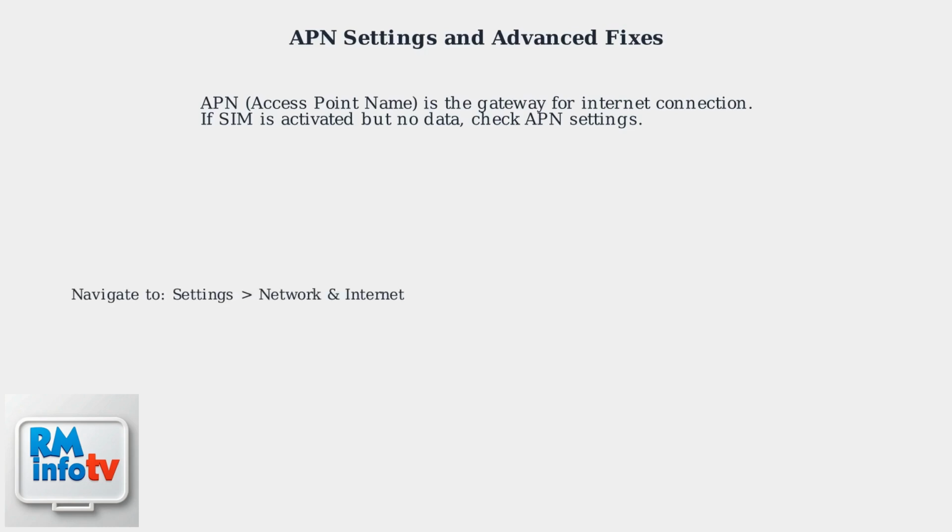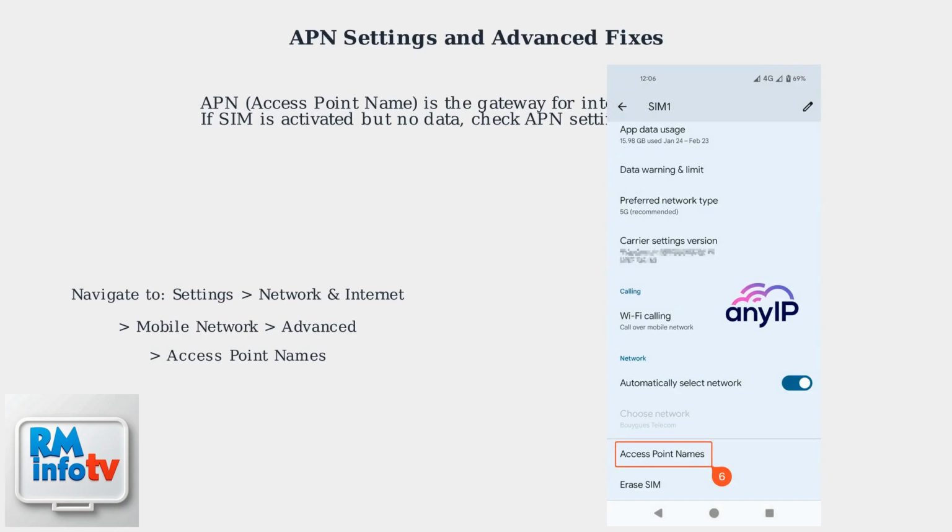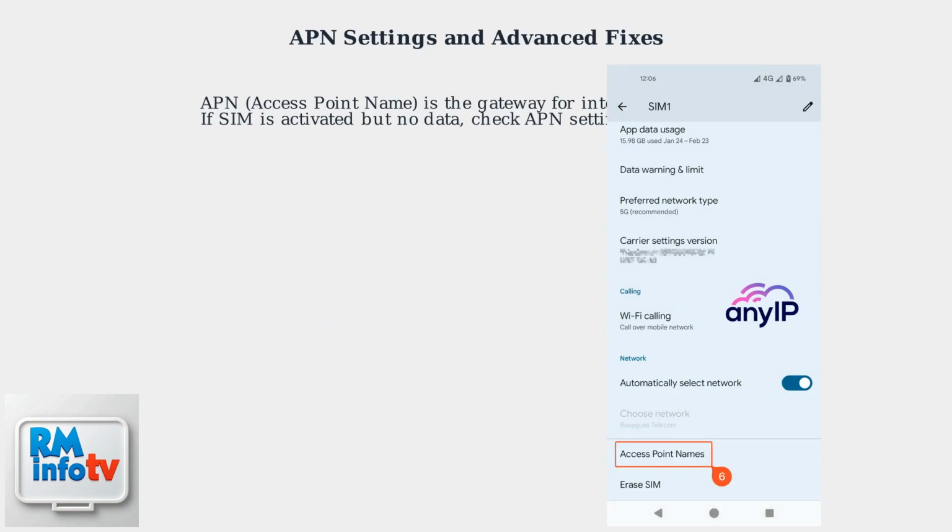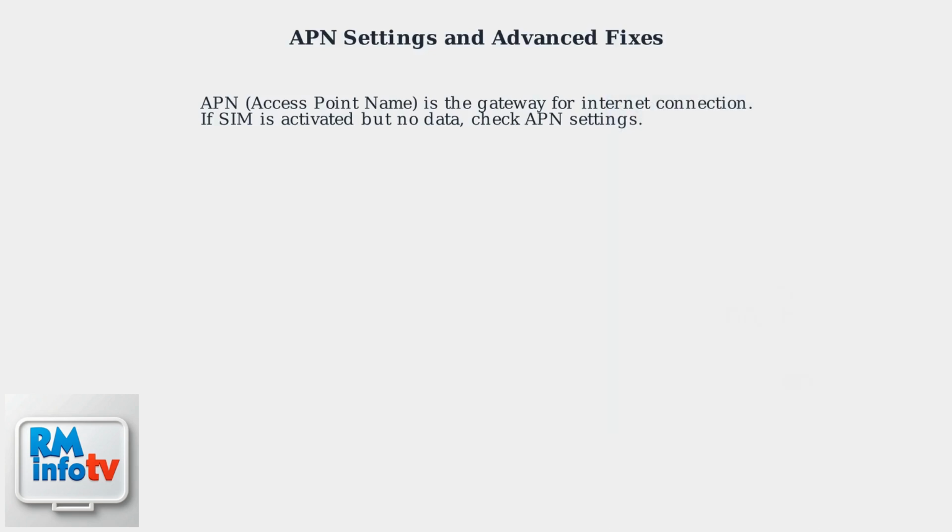To configure APN, navigate to Settings, then Network and Internet, Mobile Network Advanced, and finally Access Point Names. Edit the existing APN or create a new one with the correct information. Ensure the APN matches your plan.